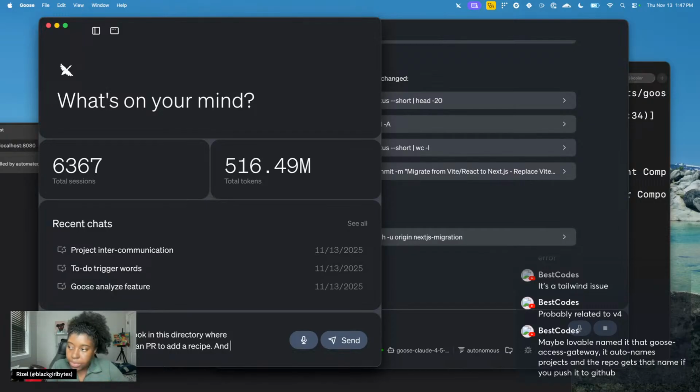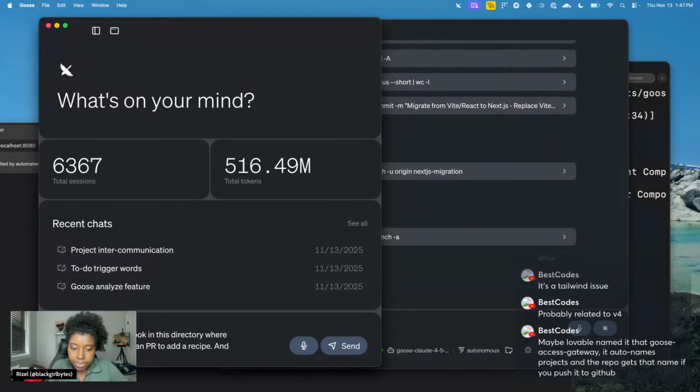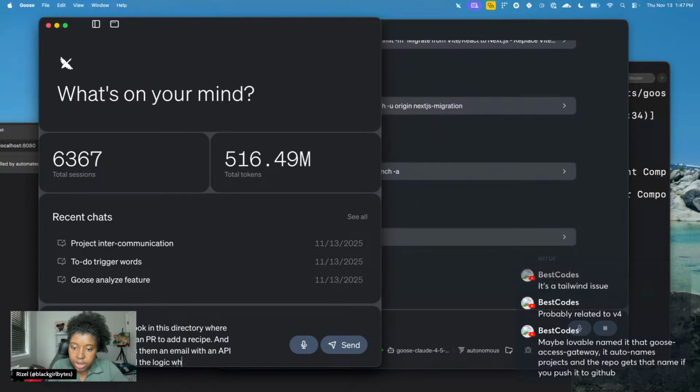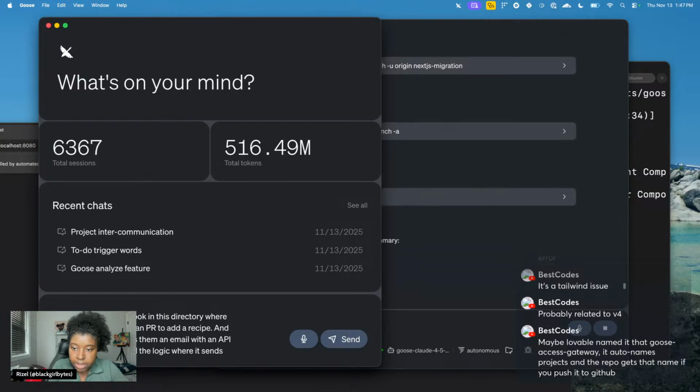And when they do, it sends them an email with an API key. Are you able to find the logic where it sends them the email?